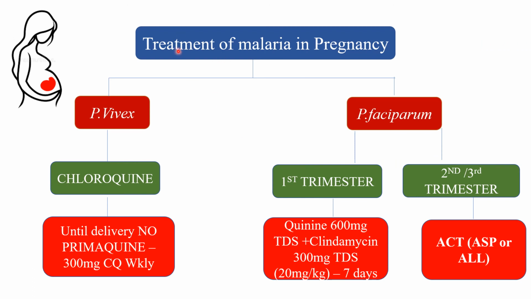Now the last one is the treatment of malaria in pregnancy. In pregnancy, we have to differentiate whether the malaria is due to P. vivax or P. falciparum. In case of P. vivax infection, it can be treated safely with chloroquine throughout all 3 trimesters, similar to the non-pregnant state. But the radical cure with primaquine should be withheld till the delivery. No primaquine should be given till the time of delivery. If need arises, chloroquine should be given 300 milligram once a week till the time of delivery.